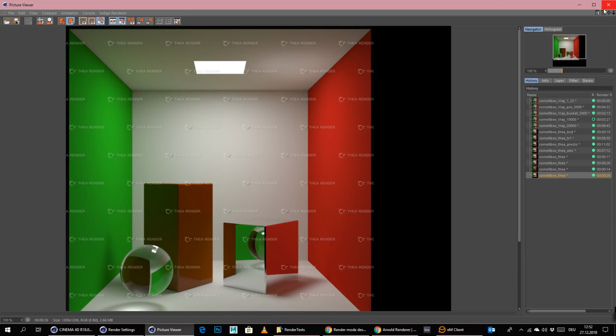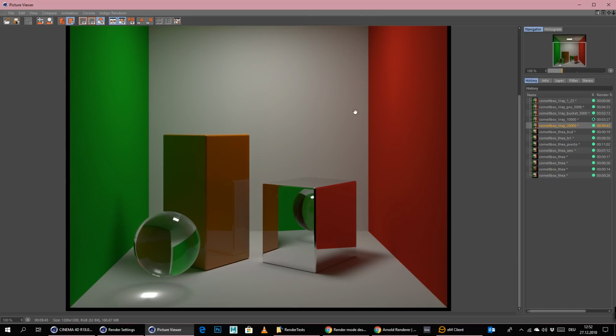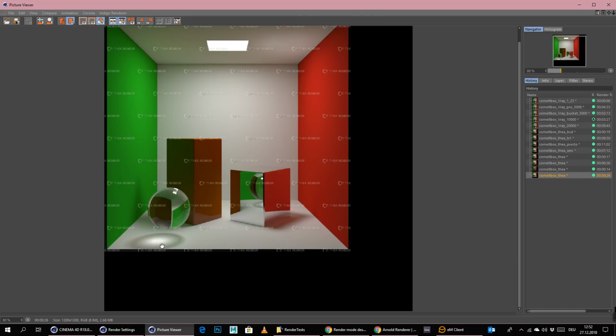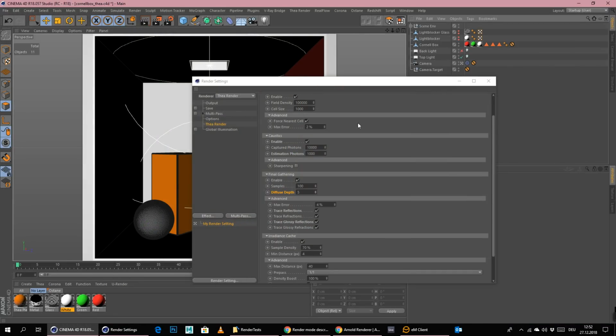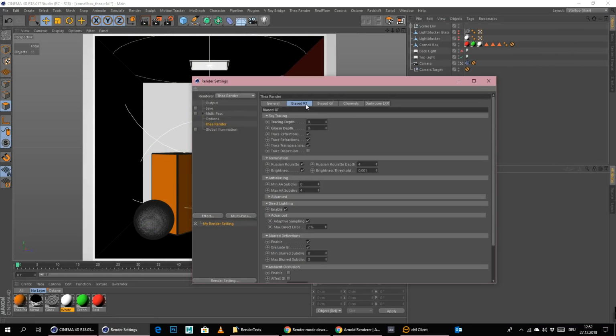And even though this is really fast, like super fast. But the caustics are probably not right. Maybe they are, I'm not 100% sure. We would need to have a real world example with such a glass sphere to really tell which is the most correct result here.